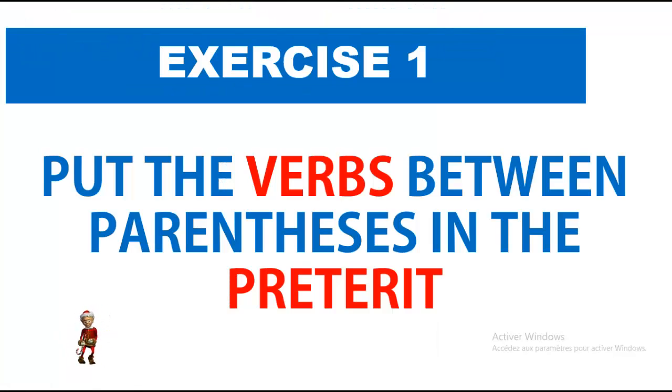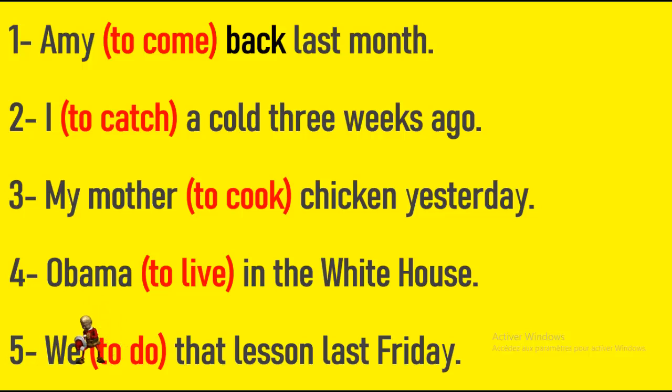Exercise 1. Put the following verbs between parentheses in the preterit. Amy to come back last month. I to catch a cold 3 weeks ago. My mother to cook chicken yesterday. Obama to live in the White House. We to do that lesson last Friday. So here you put your finger on the pause button. You do the exercise and you come back.